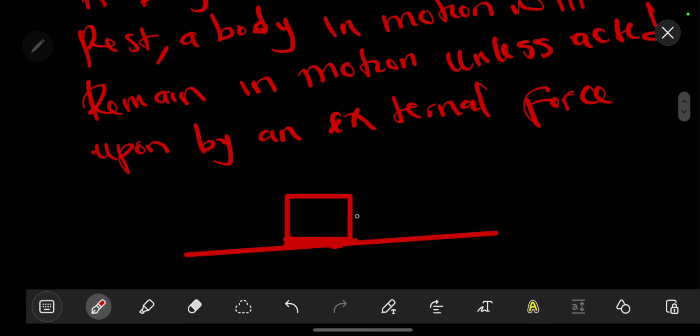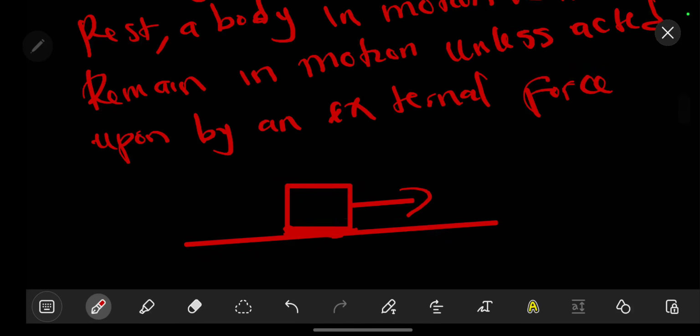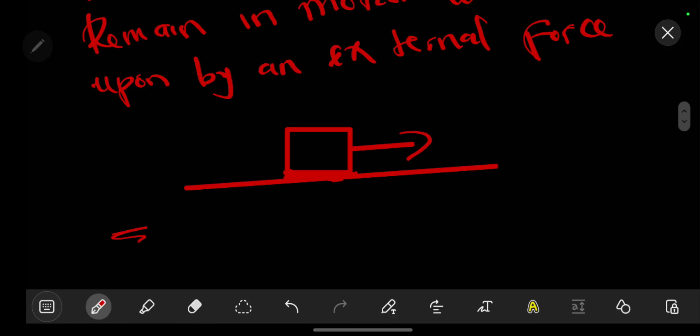Or in other words, if this is moving and there is no external force, it will continue to move in that direction. So according to Newton's law, the summation of the forces, if you add all the forces, will be equal to 0.